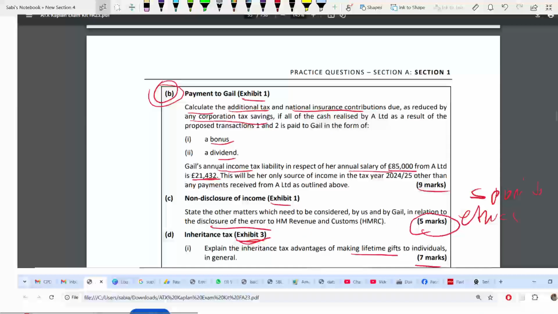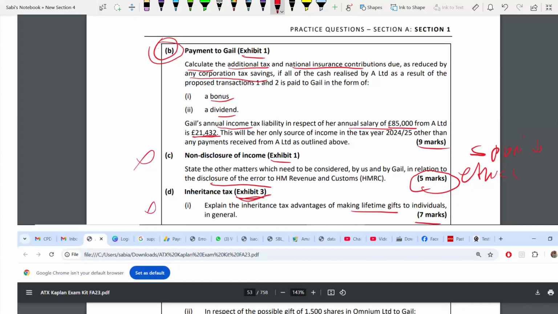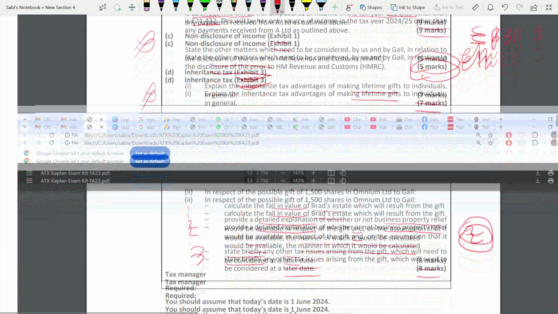C is a standalone question. It's not dependent on anything. Also the first part of D, straight away you can answer. They are not dependent on anything else.